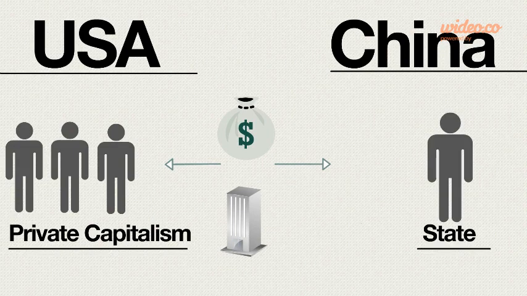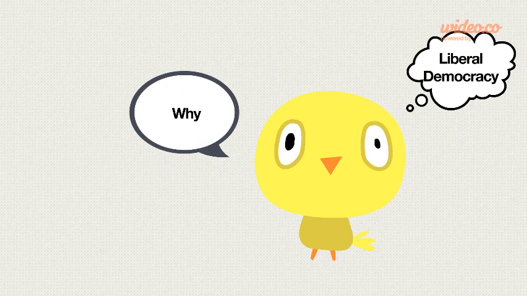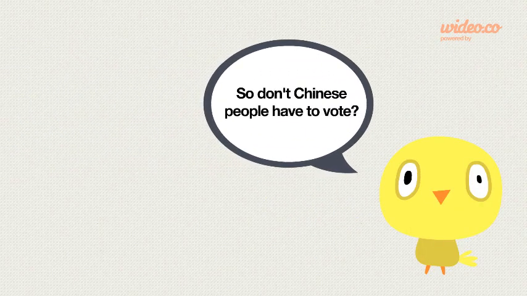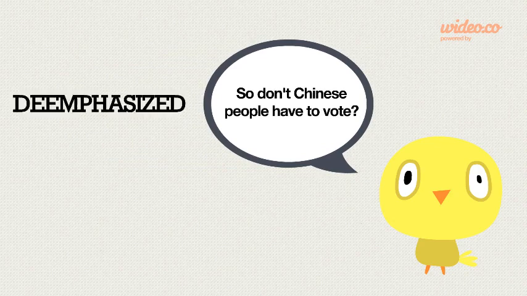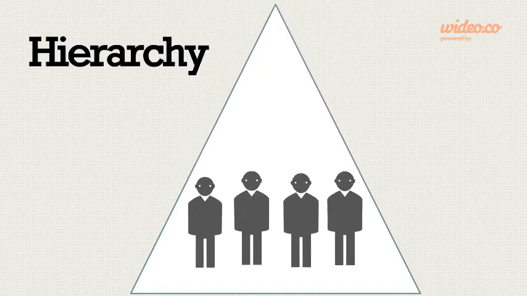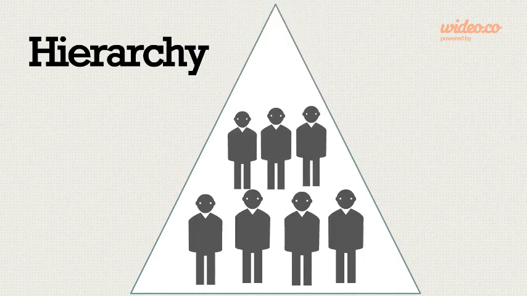More or less, you're beginning to gain some understanding, but it's more complex than that. Why? Well, in the USA they have liberal democracy, which is based on individual rights and freedoms, which are practiced through a representative and fair voting system. So, don't Chinese people have to vote? Yes, they do vote, but they have a de-emphasised democratic system, with their voting system being based on a hierarchy. Therefore, citizens only vote for the first level of local governance.